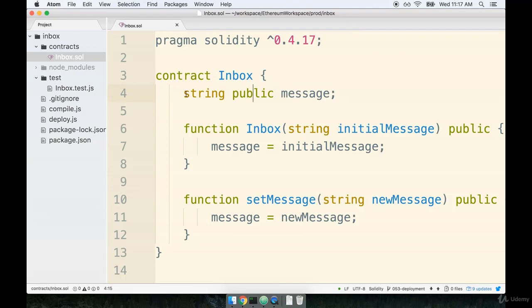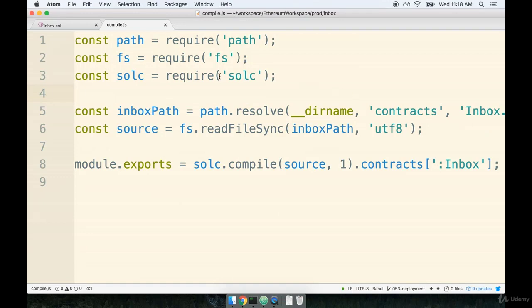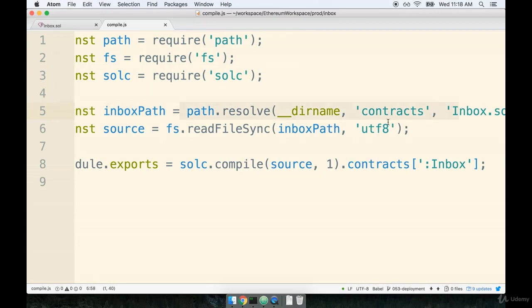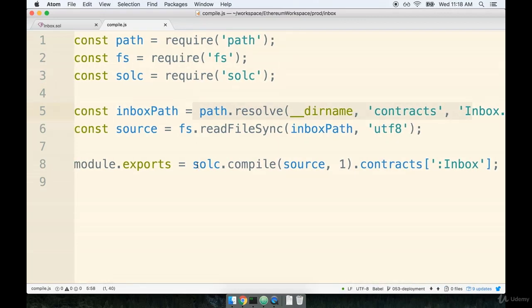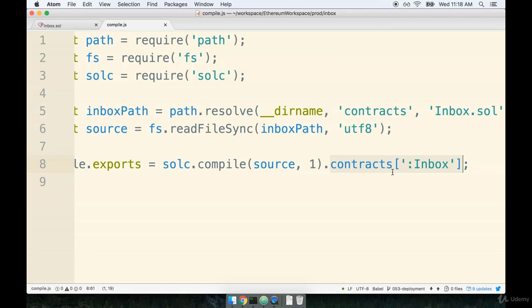After we installed our code editor, or after we got our project running inside of here, we then started working on our compile script. So here's our compile.js file. Inside of compile.js, we used the Solidity compiler. We then read in the contents of our inbox contract and fed that directly into the compiler right here. Recall that the compiler is really built for compiling multiple contracts or multiple files at the same time. So the output that we got back from this compile operation had a couple of different contracts associated with it, or at least the ability to read in multiple contracts. In this case, we only cared about our inbox contract, which is why we returned from this file :inbox right here.